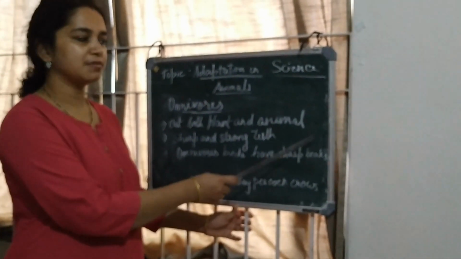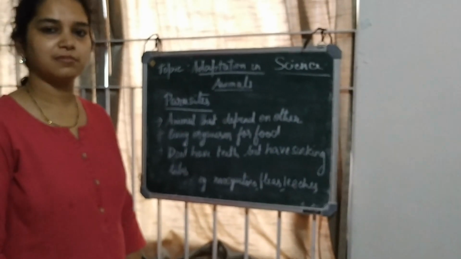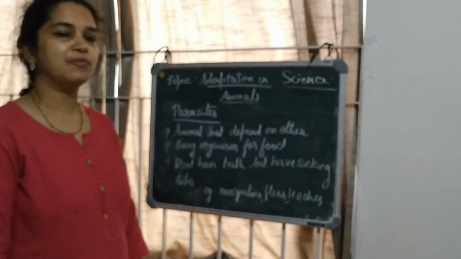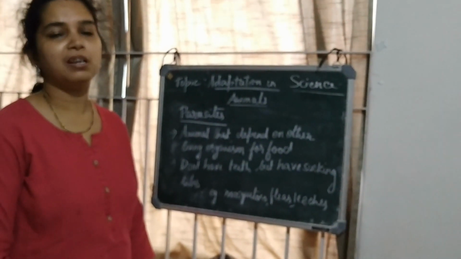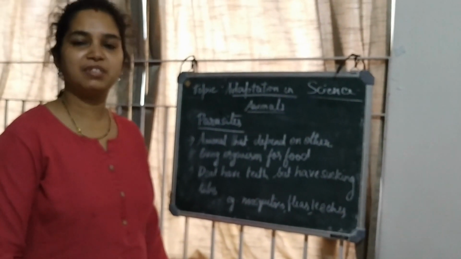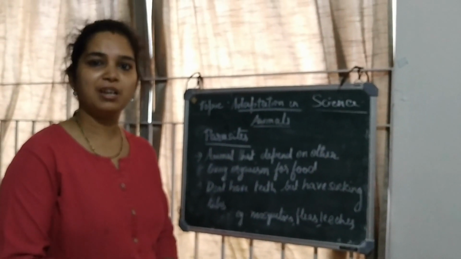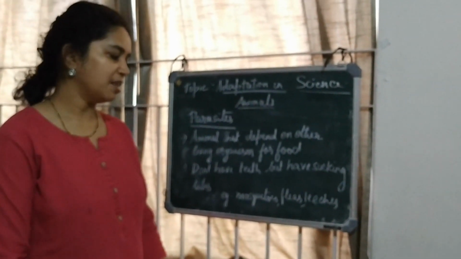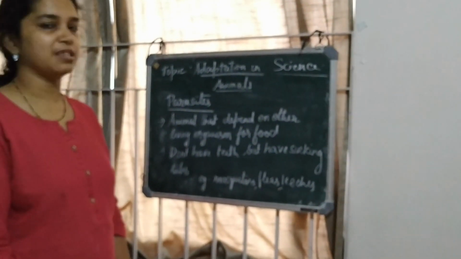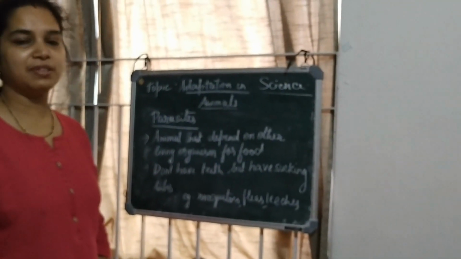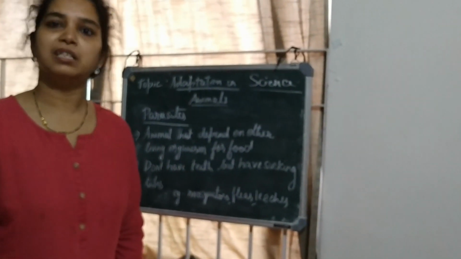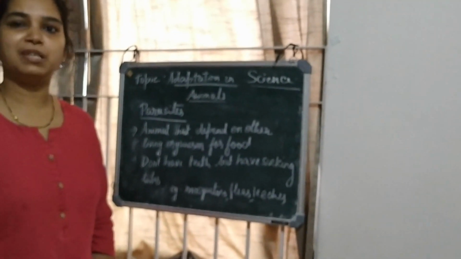Now let's learn about parasites. Parasitism is a different mode of adaptation in which animals depend on other animals for food. That is, they suck blood from other animals. You might have seen mosquitoes that bite you and suck blood from you. Mosquitoes, fleas, and leeches are good examples of parasites. They don't have teeth. Instead, they have strong sucking tubes so as to suck blood from other animals. It can be human beings also.